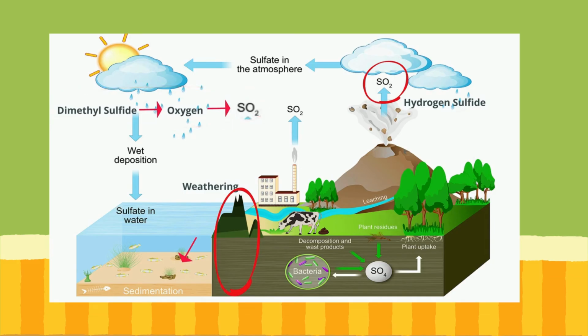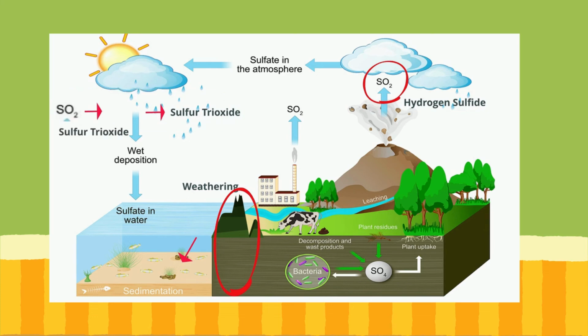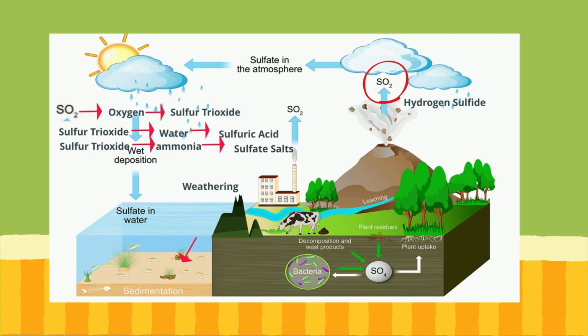The burning of fossil fuels also releases sulfur dioxide into the atmosphere. Sulfur dioxide reacts with oxygen in the atmosphere and creates sulfur trioxide. The sulfur trioxide reacts with water in the atmosphere to produce sulfuric acid. Sulfur trioxide also reacts with the ammonia in the atmosphere to produce sulfate salts. The sulfuric acid and sulfate salts fall to the earth by precipitation like rainfall.